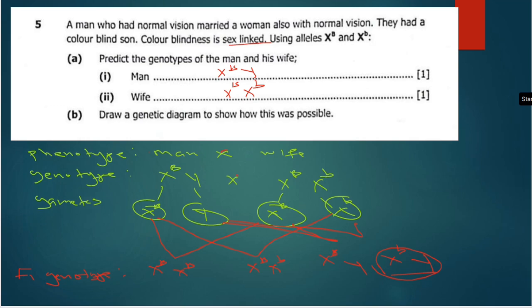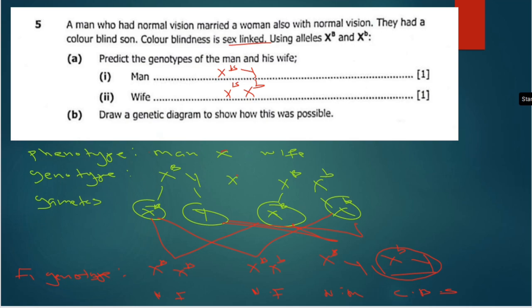We can say this one is a normal female, and this one is a normal female as well, but this one is going to be a carrier. And this one is a normal male, and this one is a color blind son. So that is one thing that you need to understand here.